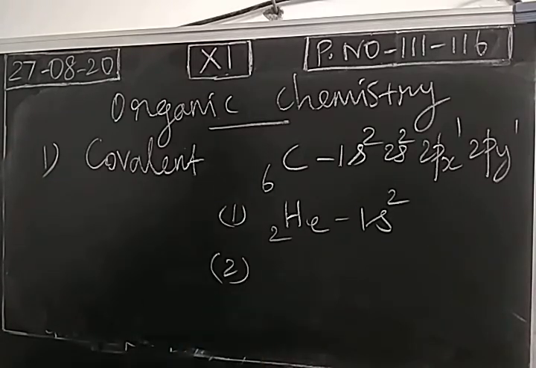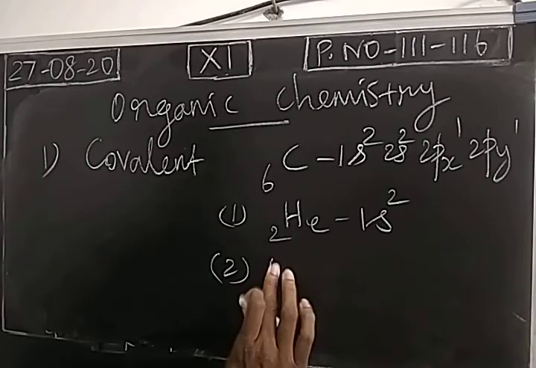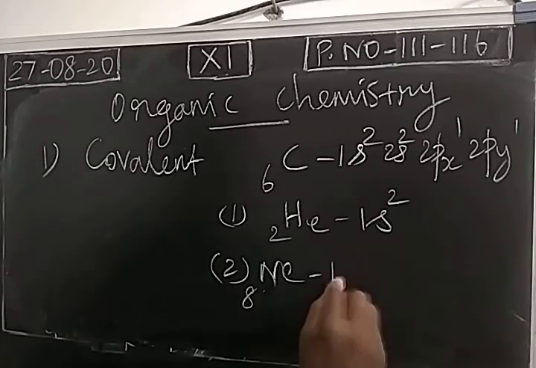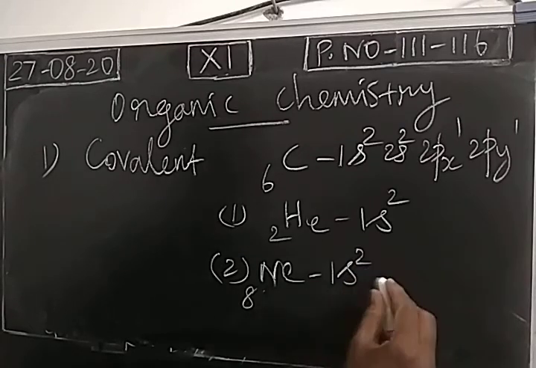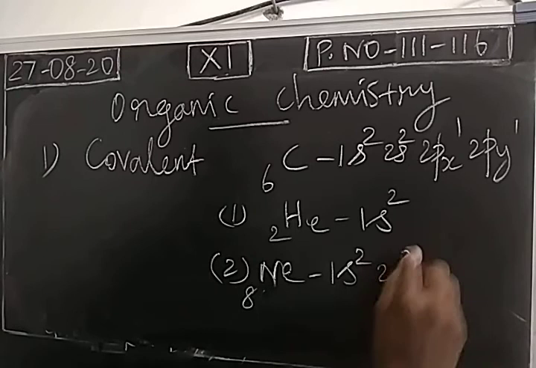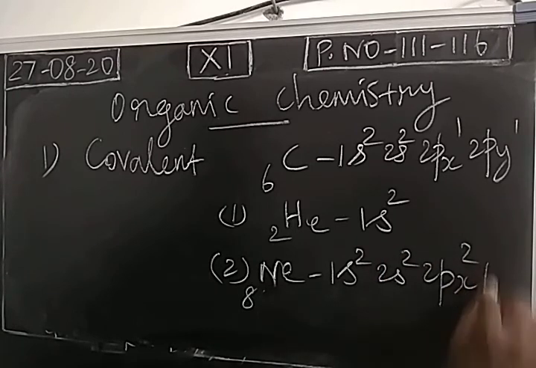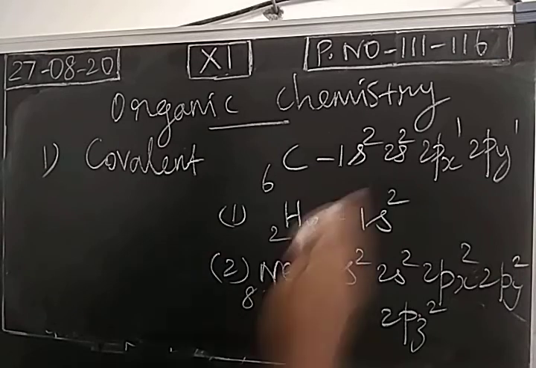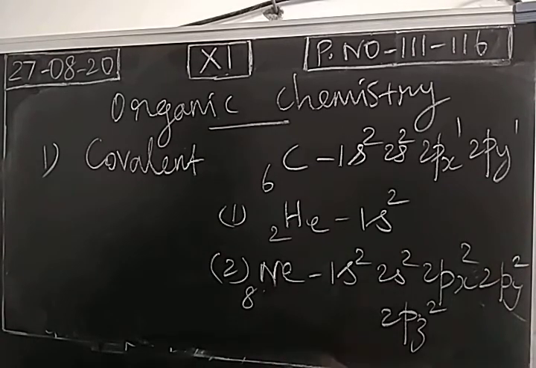If carbon gains 4 electrons, the electronic configuration of carbon will become the electronic configuration of neon: 1s2, 2s2, 2px2, 2py2, 2pz2. So if carbon gains 4 electrons, its electronic configuration will be similar to the electronic configuration of neon.